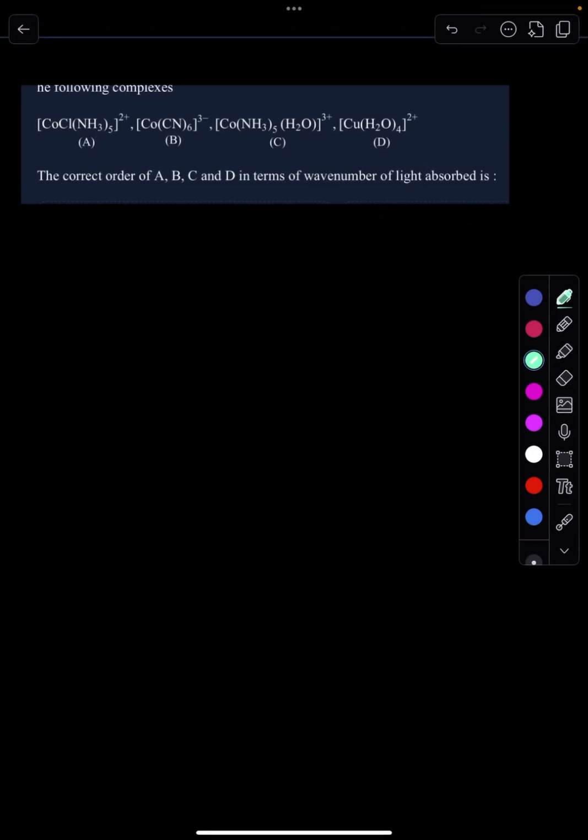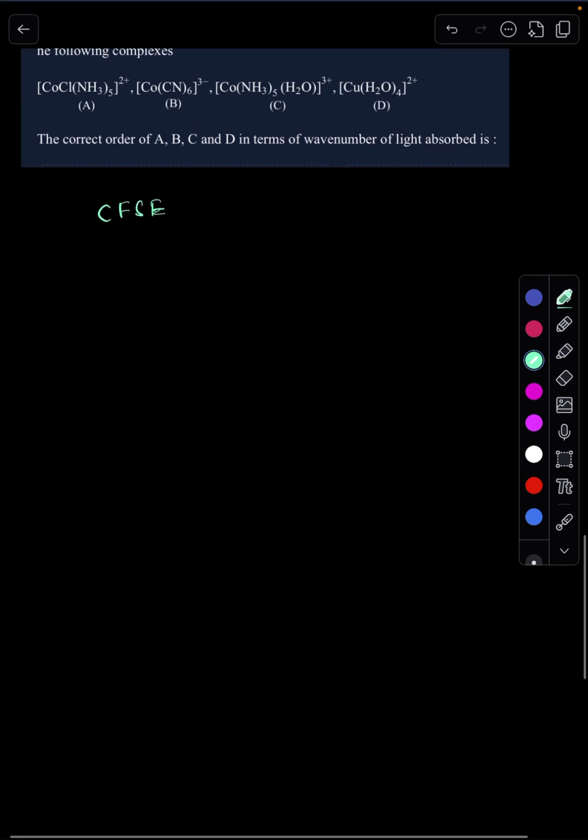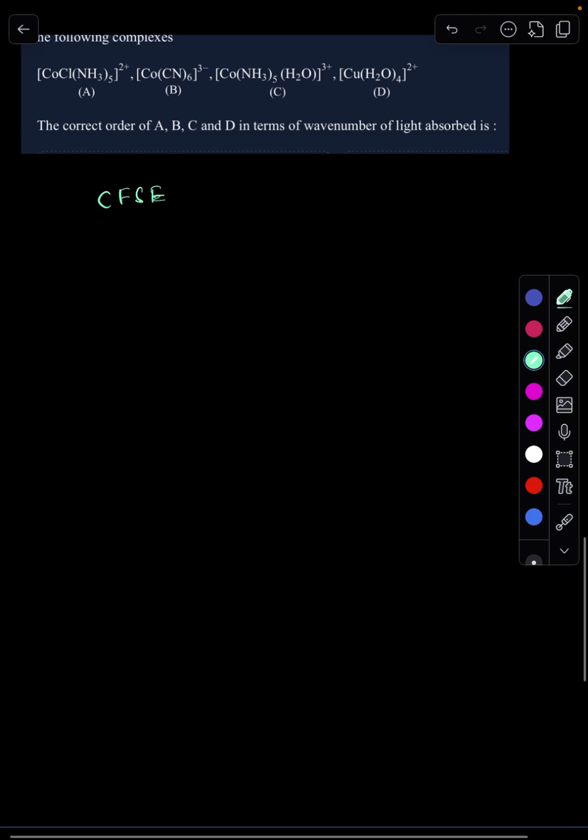The question here gives different complexes, cobalt and copper complexes, with different ligands in the complex compounds. The order of these four compounds A, B, C, D in terms of wavelength of light absorbed is asked. This concept is from CFSE, crystal field stabilization energy of complex compounds or coordination compounds.